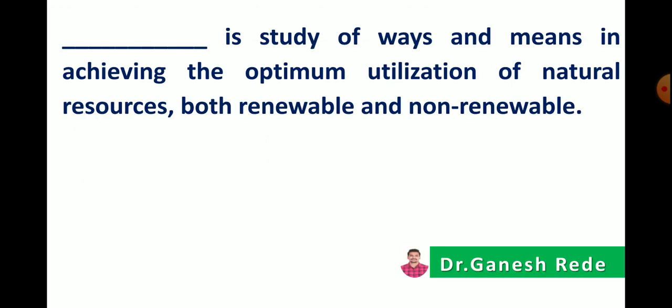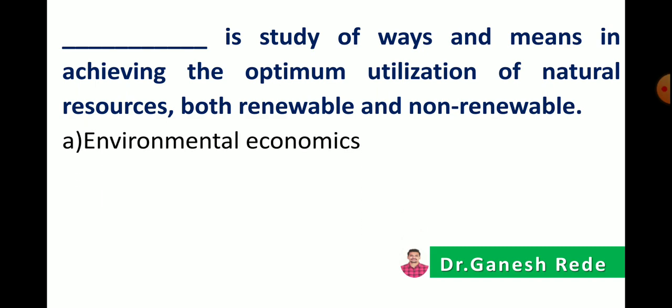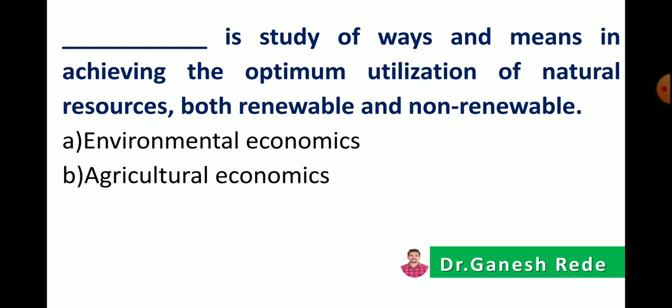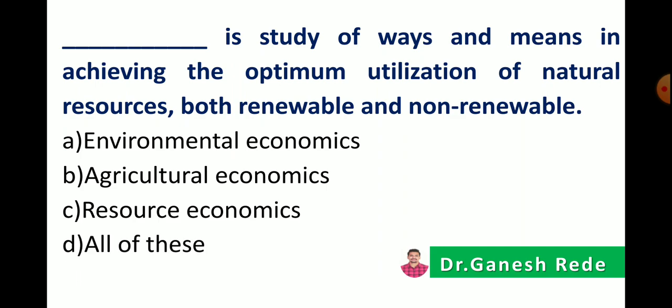Okay, so first one: dash dash is the study of ways and means of achieving the optimum utilization of natural resources, both renewable and non-renewable. Options are A, environmental economics, B, agricultural economics, C, resource economics, or D, all of these. So here the correct answer is resource economics. It is the study of ways and means in achieving the optimum utilization of natural resources, both renewable and non-renewable.